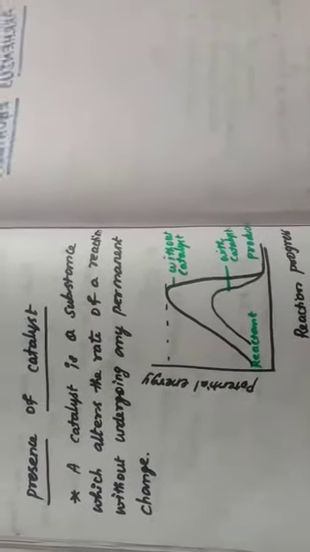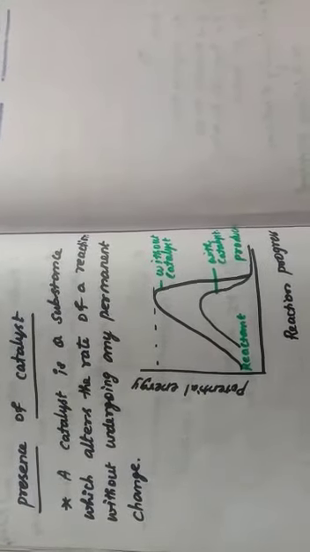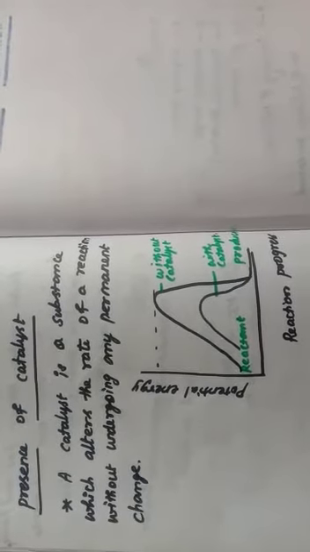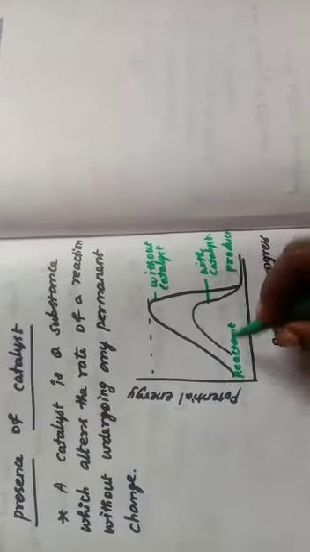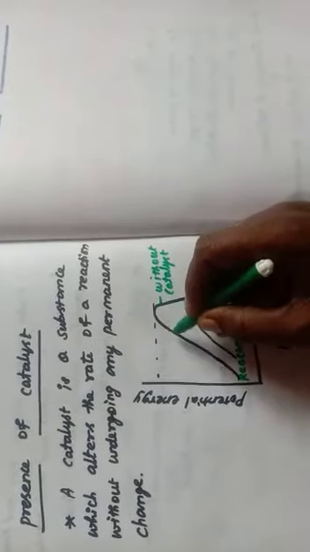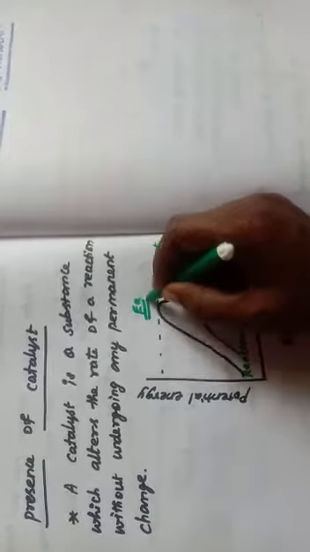The last one is presence of catalyst. A catalyst is a substance which alters the rate of the reaction without undergoing any permanent change. This is as per collision theory. The reactant molecules should cross the energy barrier, then only do they form the product. The minimum energy possessed by the reactant molecule to cross this energy barrier is known as activation energy.